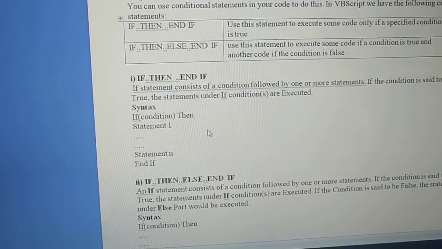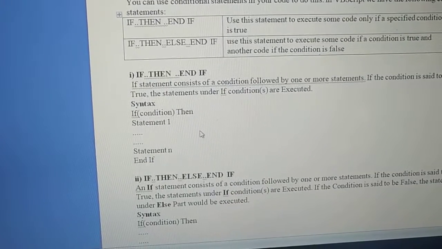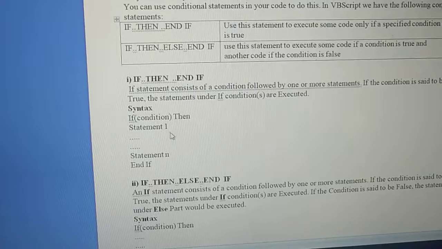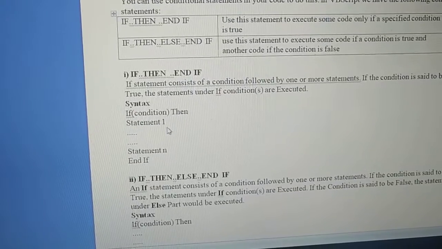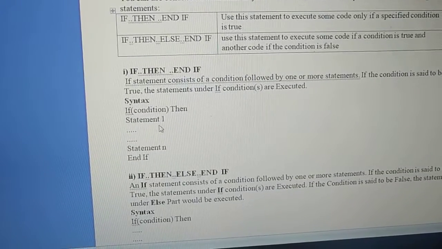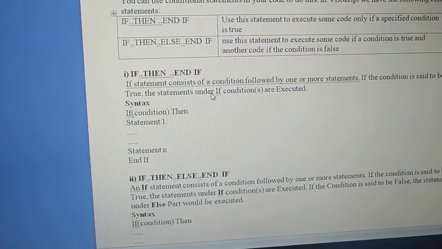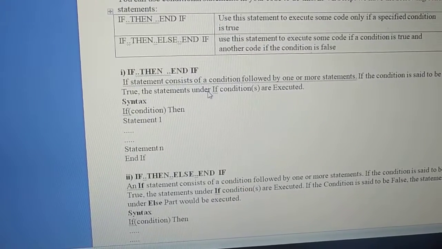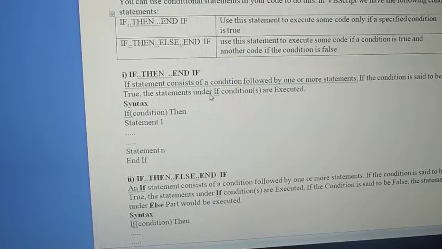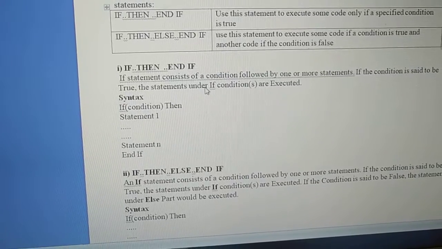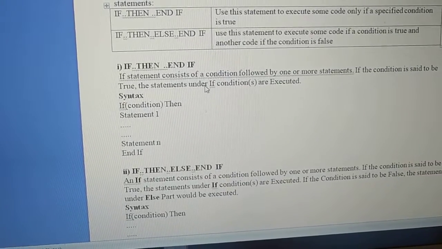So is 20 greater than 18, children? Yes, it is greater. So what message will it print? That the person is eligible to vote. And if you input the number 10, is 10 greater than 18? No. So it will not display anything. Only a complete white blank screen will appear. It will not display anything.